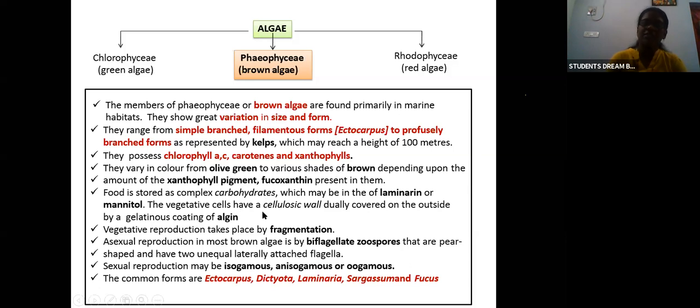The vegetative cells have a cellulosic wall which is covered on the outside by a gelatinous coating of algin. So algin covers the cellulosic wall. Vegetative reproduction happens by fragmentation, asexual reproduction by zoospores, and sexual reproduction either by isogamous, anisogamous, or oogamous. The common forms are Ectocarpus, Laminaria, etc.